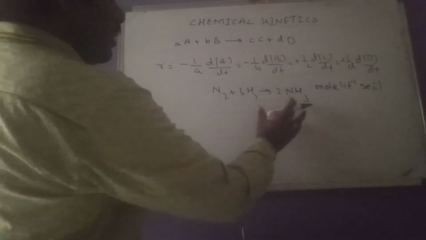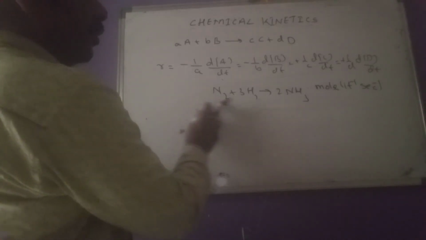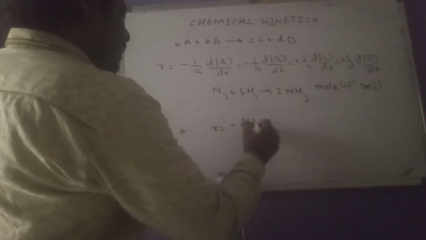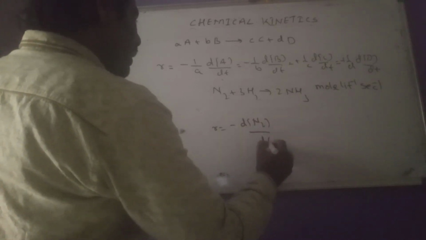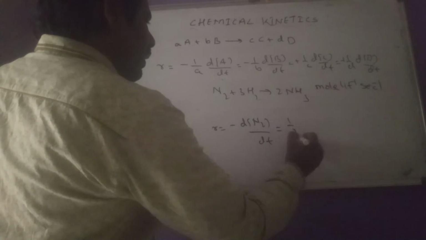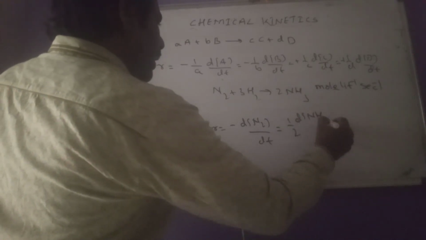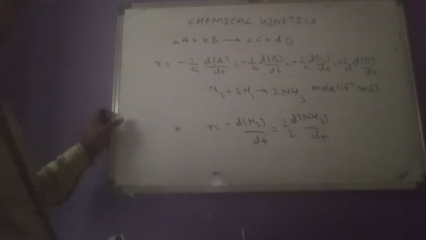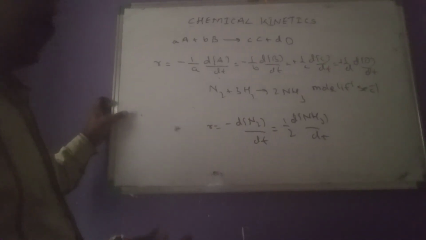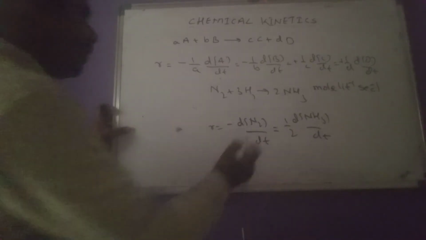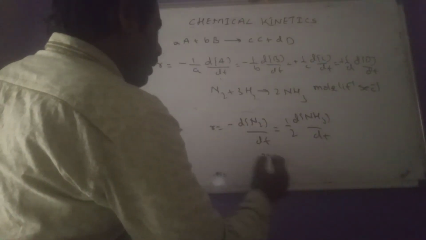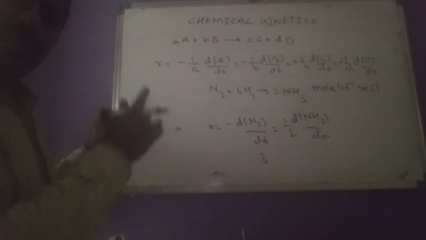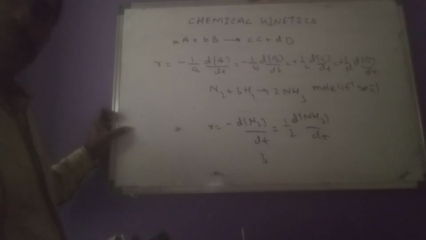But now we have to write the rate expression related to N2 and NH3. So rate equals minus dN2 by dt equals 1 by 2 dNH3 by dt. Here minus dN2 by dt I have given as 3 moles per liter per second. So substitute that here, 3, including this minus also we have to substitute. Minus indicates just decrease in concentration. That's all.